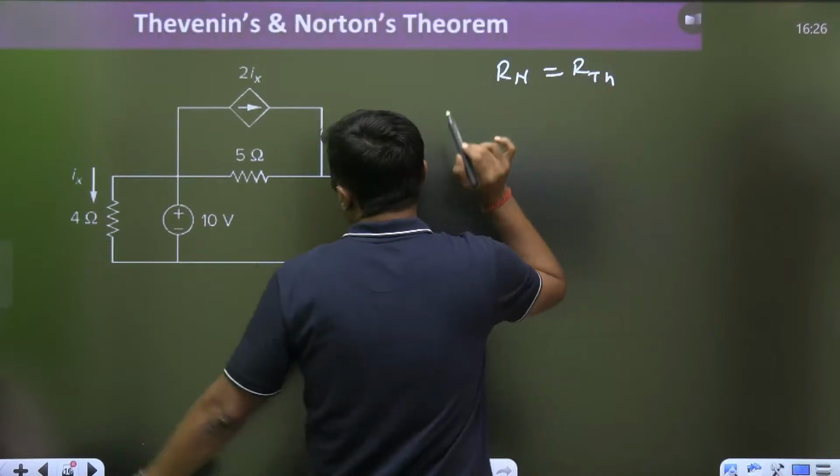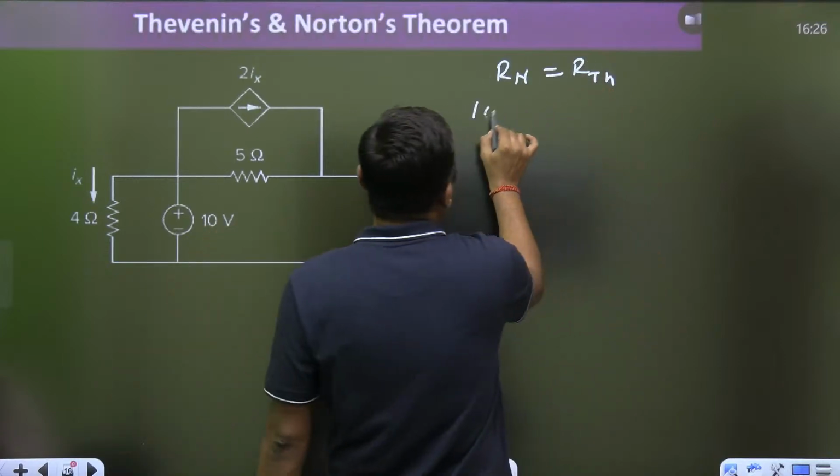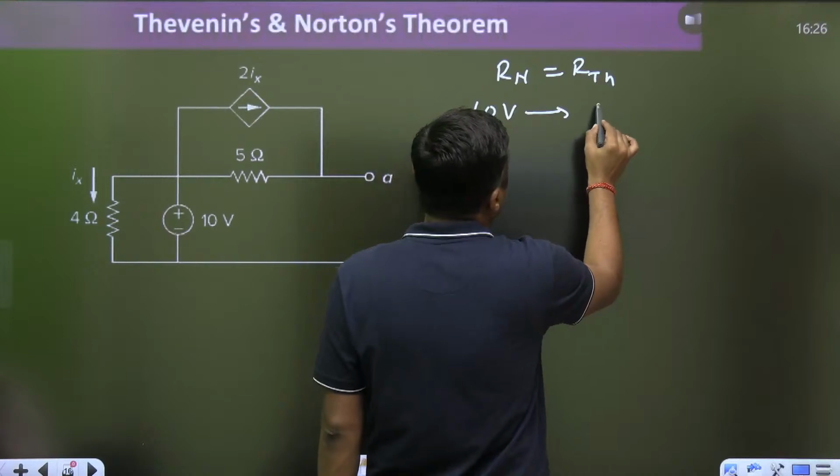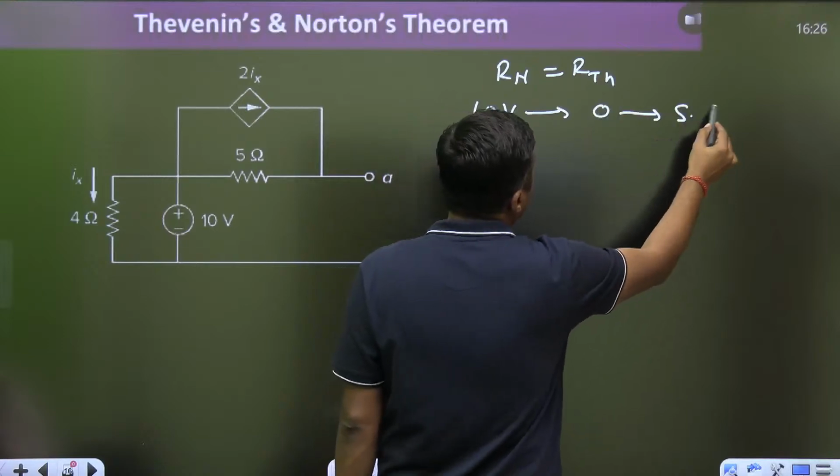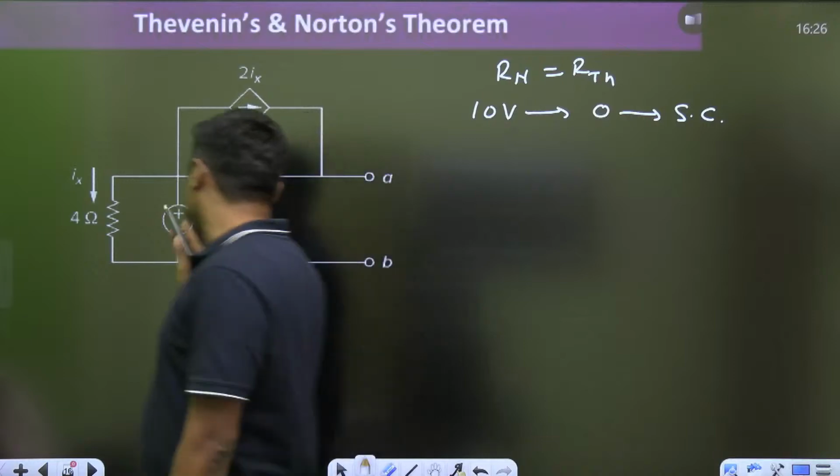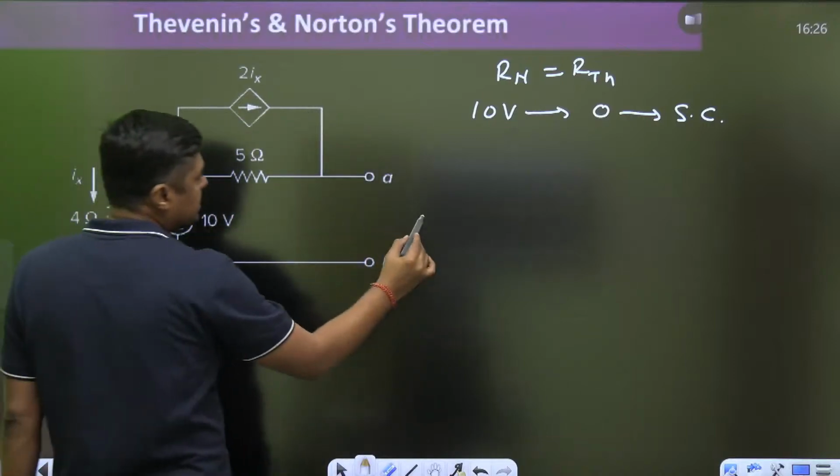Just make all independent sources 0. So what about this 10 volt battery? Independent, make it what? 0. How is it possible? Make it what? Short circuit. And then find the resistance at this point.